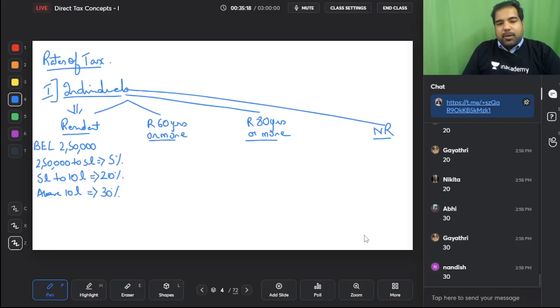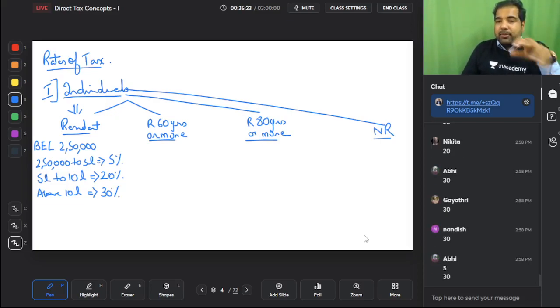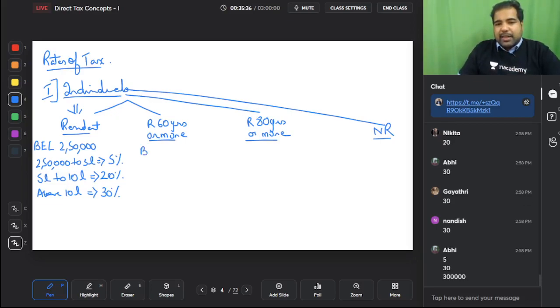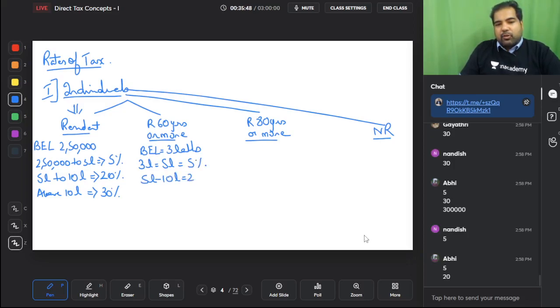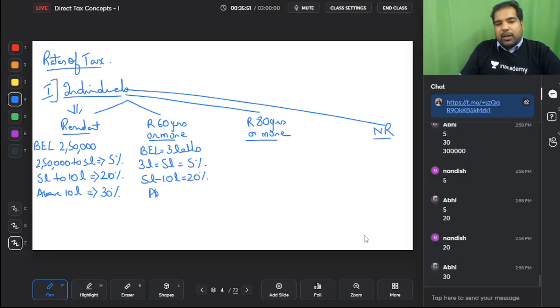So what is the minimum rate of tax? 5%. And what is the maximum? 30%. But this is a big jump. Also the slabs are very uneven, 2.5 to 5, then straight 5 to 10, and then 10 and above. Guys, here if you're 60 years or more, then congratulations, you have a slightly higher basic exemption limit of 3 lakhs. From 3 lakhs to 5 lakhs, you have 5%. From 5 lakhs to 10 lakhs, you have the rate of 20%. And from above 10 lakhs, you will be taxed at 30%.